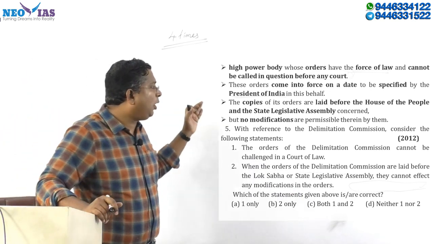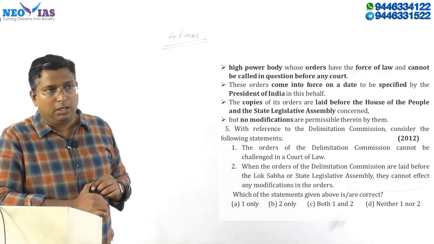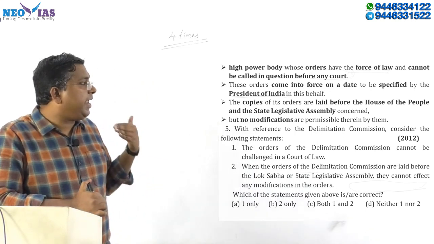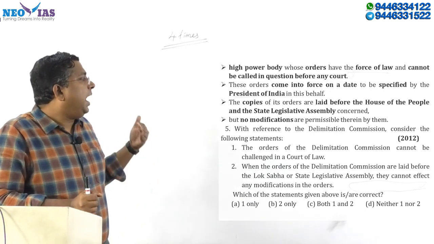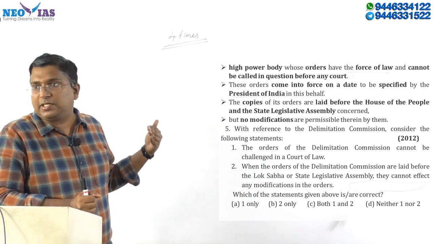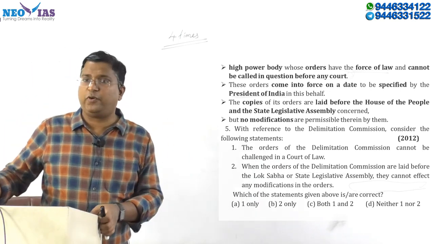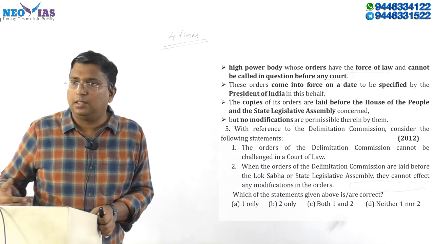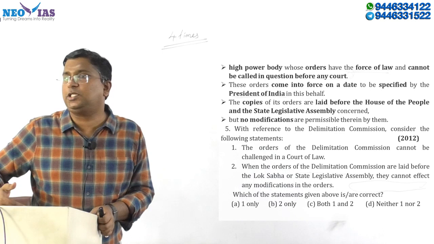Now the copies of the orders of the delimitation commission will be laid before both the houses of Parliament as well as the state legislative assembly concerned. For example, in the Kerala assembly, only the order regarding Kerala constituencies will be placed.